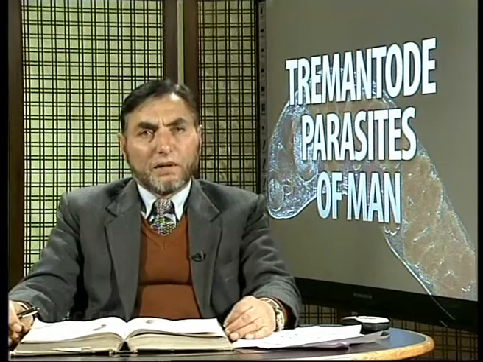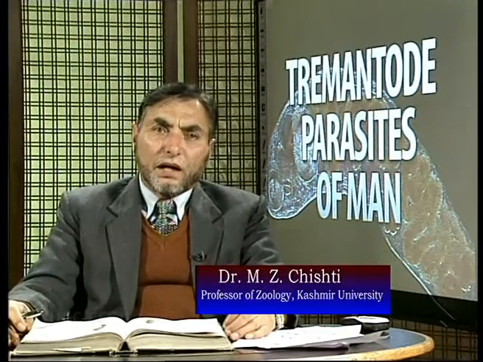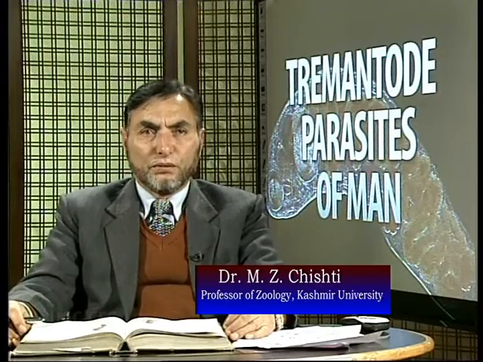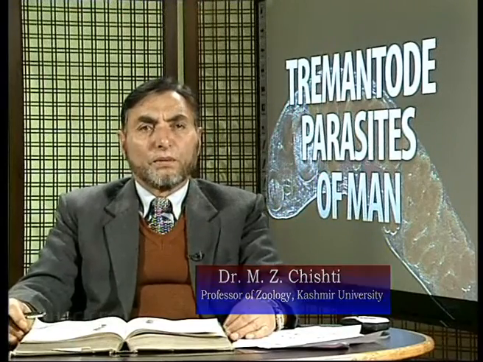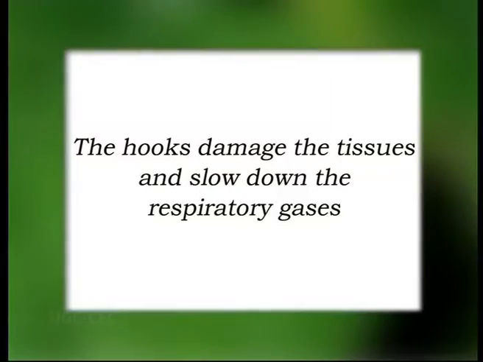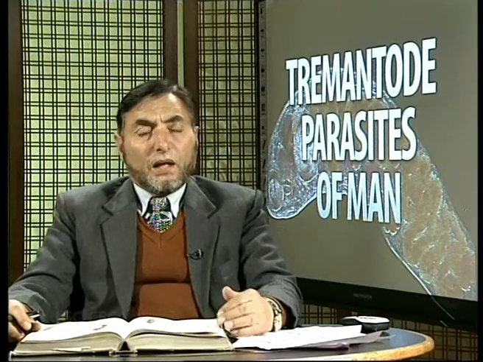While attaching themselves, they cause damage to the tissues, where we find fibrosis and inflammation of the tissues. They hamper the uptake of respiratory gases, and their life cycle is very simple.